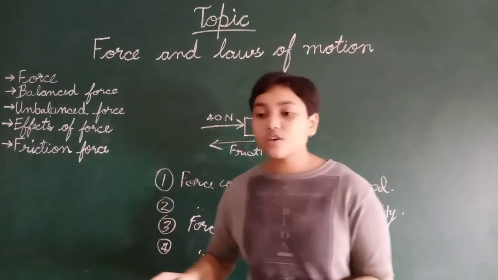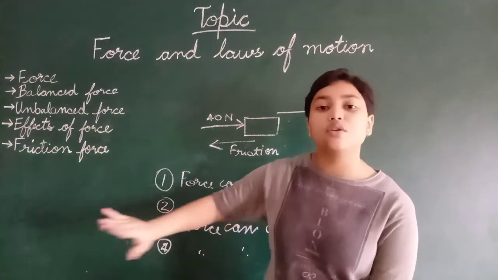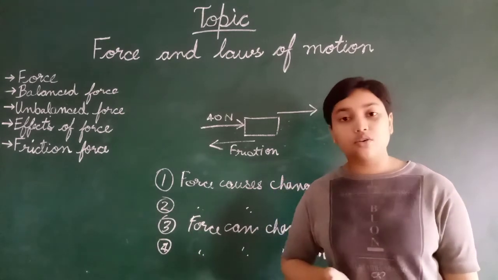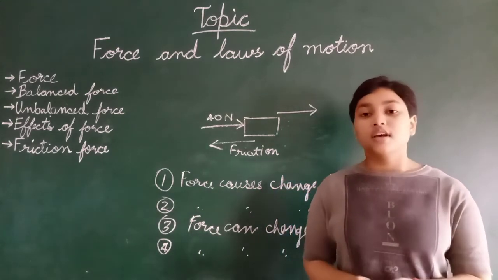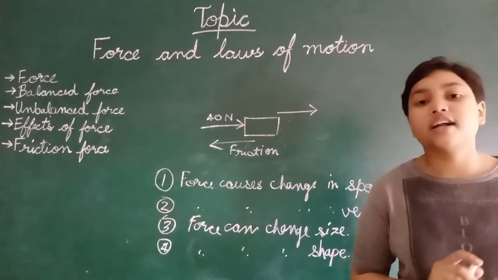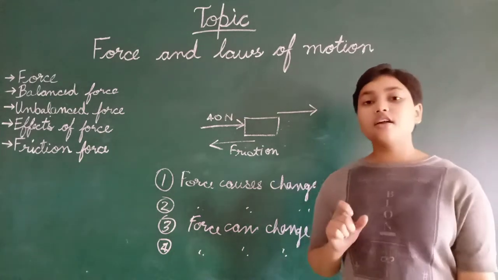Why? Because the motion of all the vehicles on that road applies friction force on the road surface and makes the road rough. So these are some advantages.